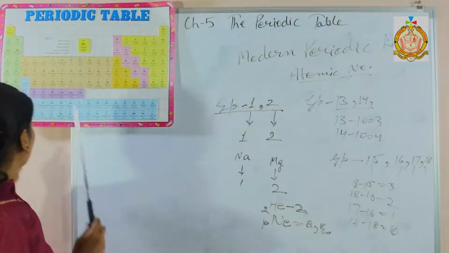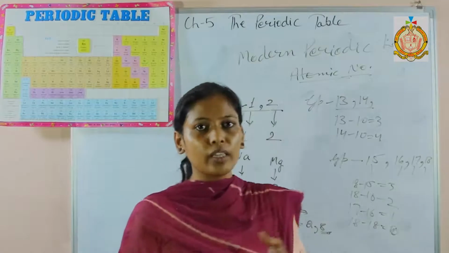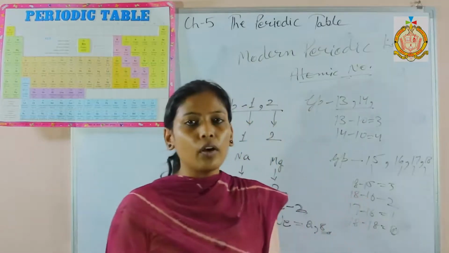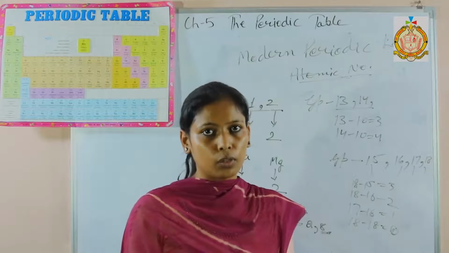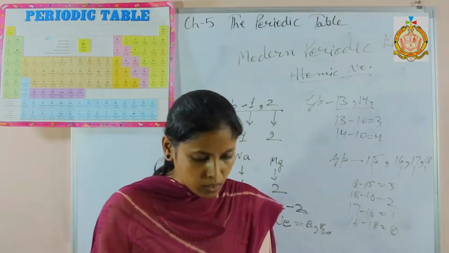One thing more is there. Why are these called alkali metals? These are called alkali metals because when they react with water, they give alkaline solution, basic solution, plus hydrogen gas.